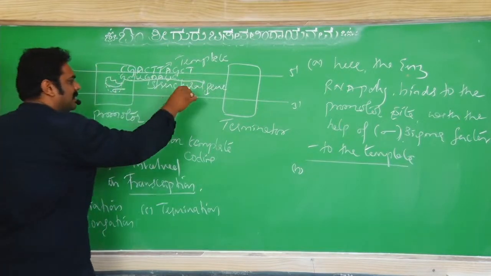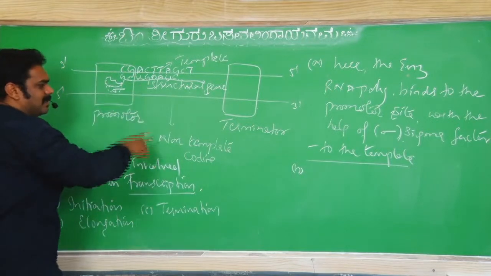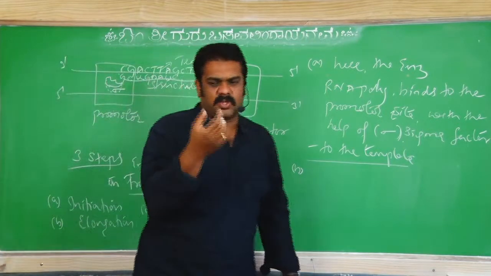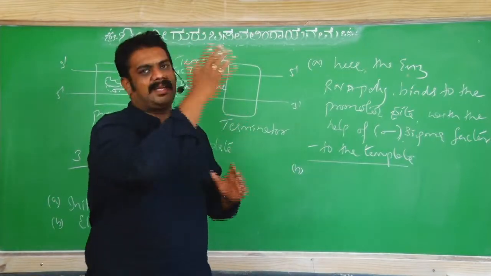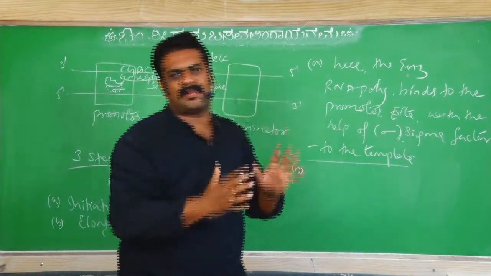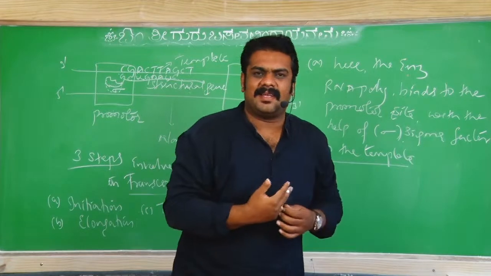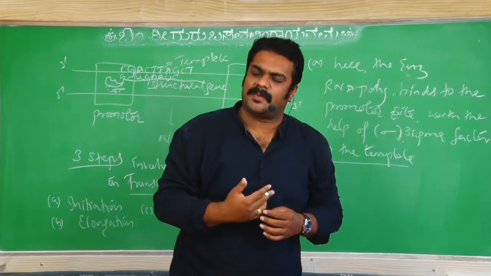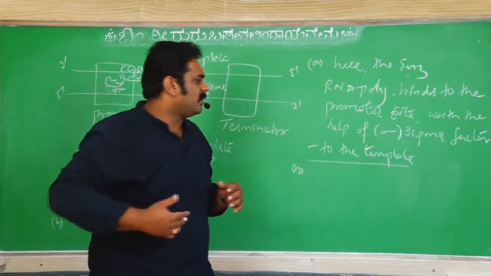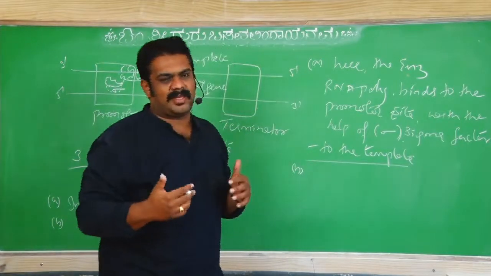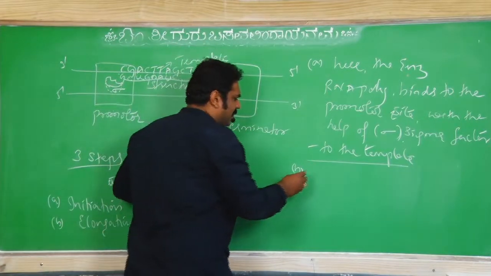This occurs in the region called the structural gene. This process is called elongation. Whatever nucleotides we keep adding along the DNA template, that is declared as the process called elongation. So what will you write for elongation here?